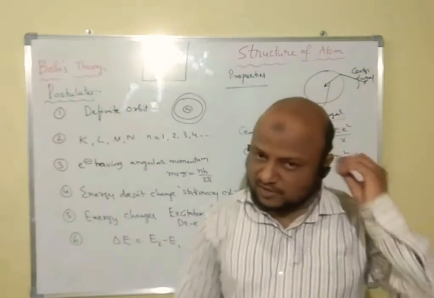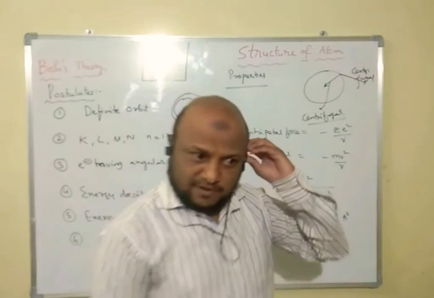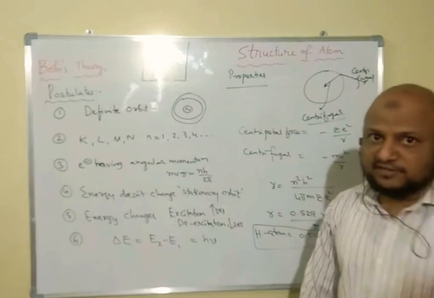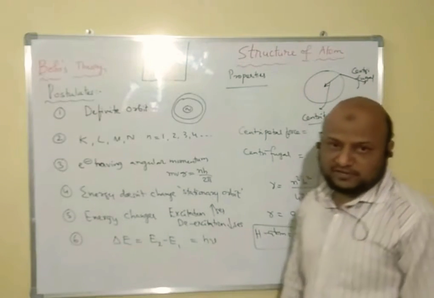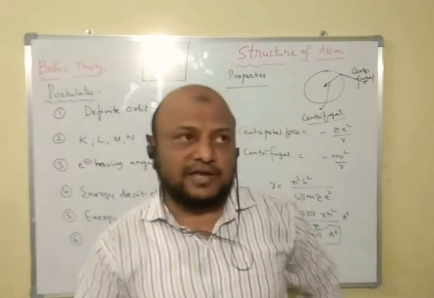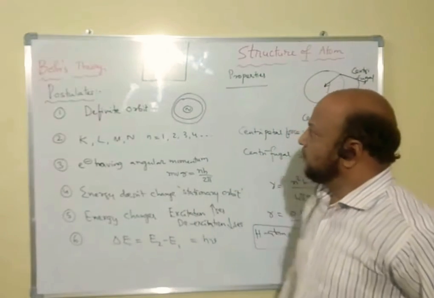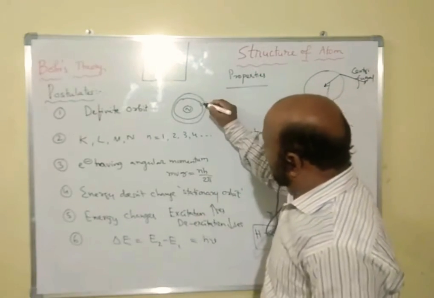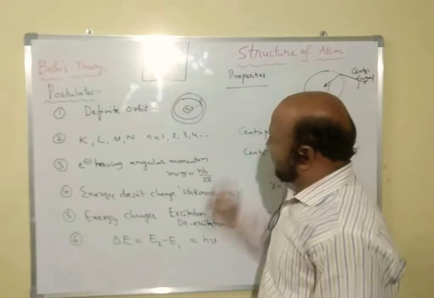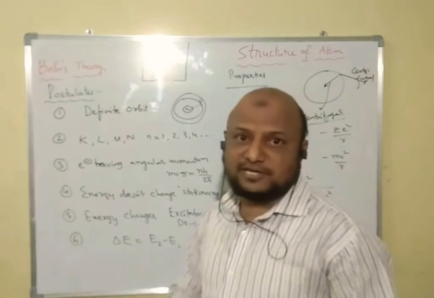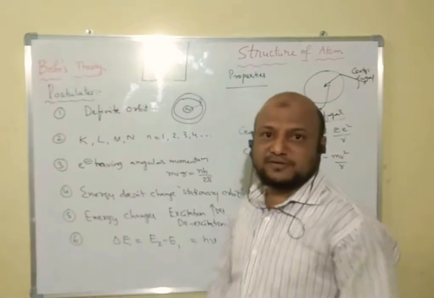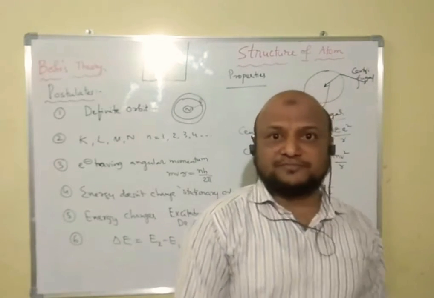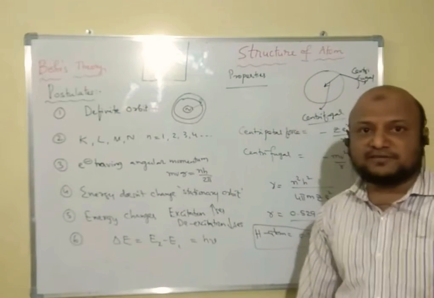What are the Rutherford drawbacks? The major drawback of Rutherford's theory is that if the electrons revolve around the nucleus in a circular orbit, they will lose energy and fall into the nucleus, which is a positive-charge species, and the electron will be lost. So that does not actually take place.